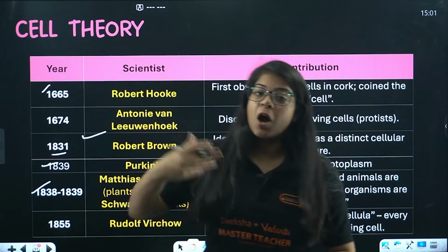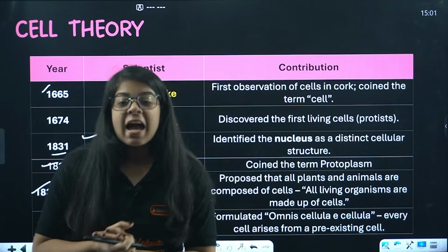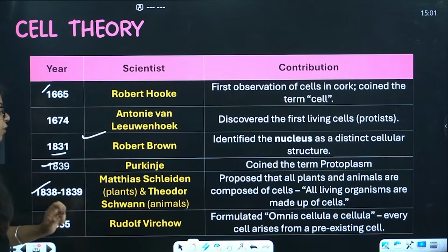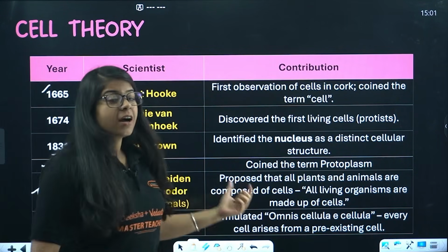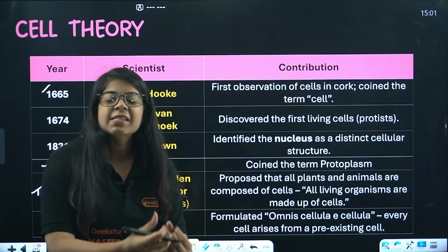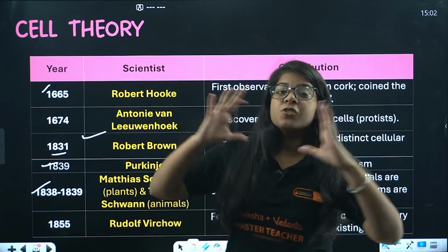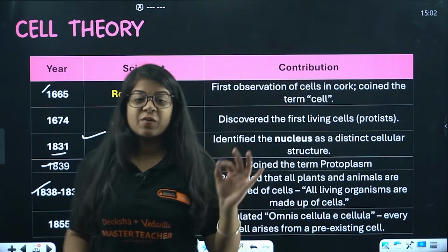They said that plants as well as animals, all of these are made up of cells. And then at the last, Rudolf Virchow came and he said a term, omnis cellula e cellula, which means every cell arises from a pre-existing cell. Okay, that is your complete cell theory. It is very important.